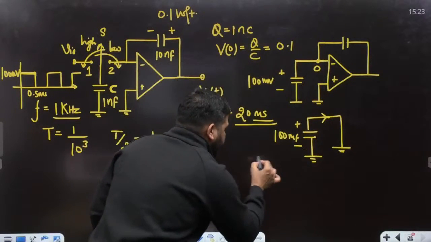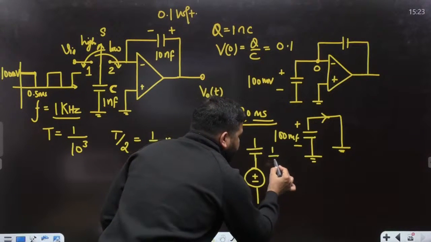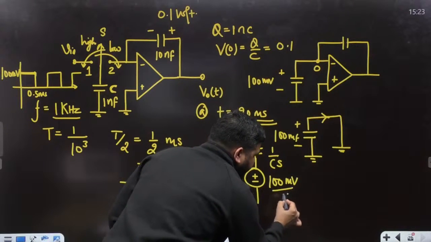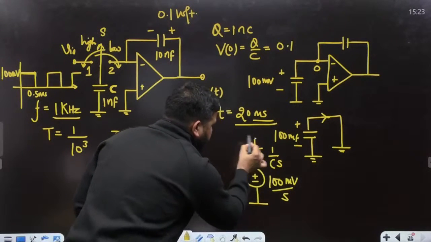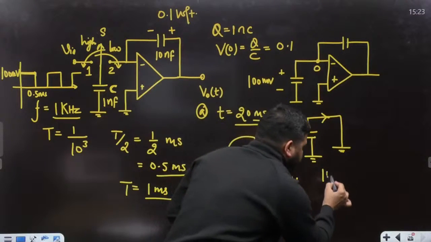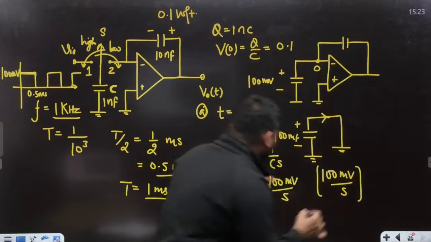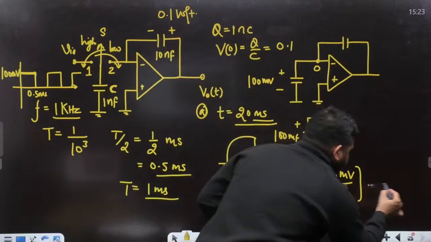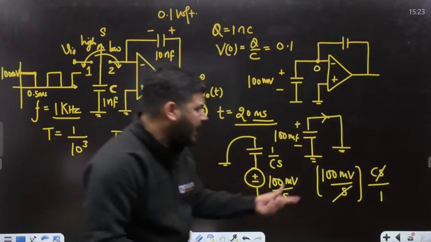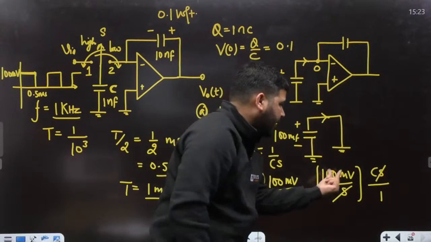In the Laplace domain the equivalent is 1 upon Cs, and this voltage will be 100 millivolt divided by S. If you make it ground, then the current will be 100 millivolt divided by S divided by 1 by Cs. So Cs will come in the numerator, S will cancel, and the current in the Laplace domain has to be 100 millivolt into C.